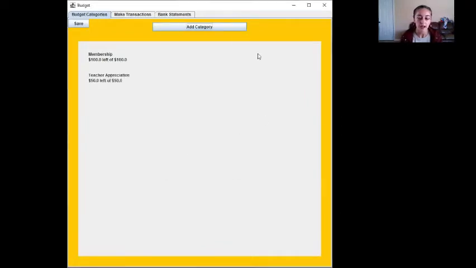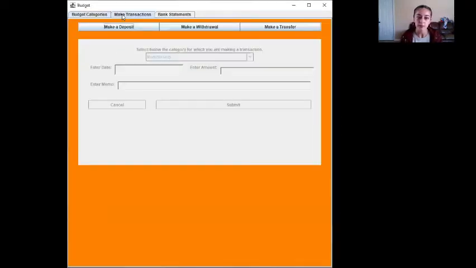Once you've added your categories, you can move on to making transactions. Your options are making a deposit, making a withdrawal, or making a transfer. You can see here what those look like. Make a transfer is just between categories. So we'll practice with making a withdrawal from teacher appreciation.